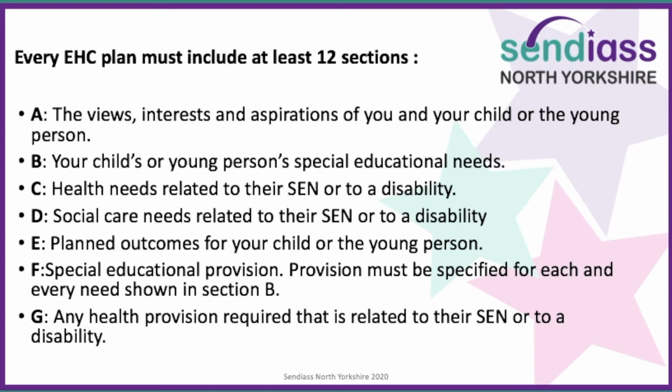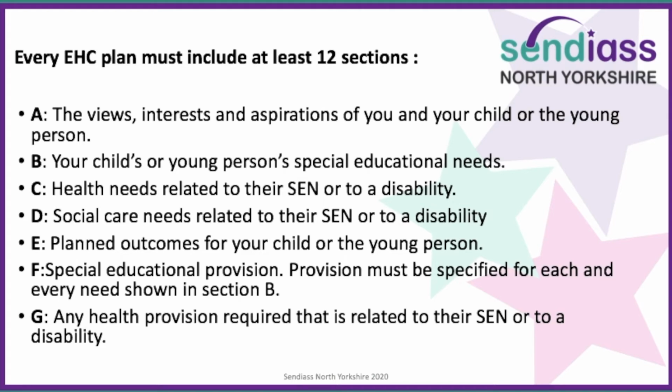Section A is the views, interests and aspirations of you and your child or the young person. Section B is your child's or young person's special educational needs. Section C is the health needs related to their SEN or to a disability. Section D is the social care needs related to their SEN or to a disability. Section E is the planned outcomes for your child or the young person. Section F is a special educational provision. Provision must be specified for each and every need shown in Section B.